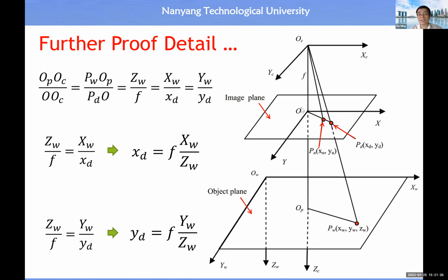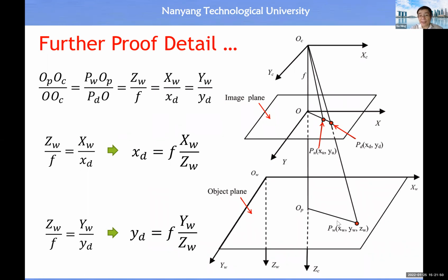Then you will see this triangle is similar to this big triangle. Therefore, QP, QC divided by OOC should be equal to PW, QP divided by PD, O, right?